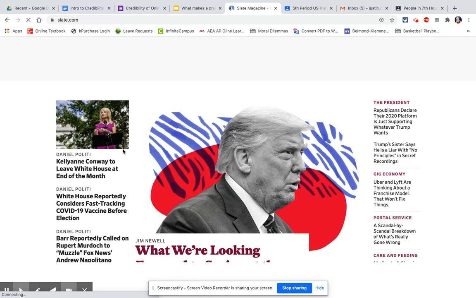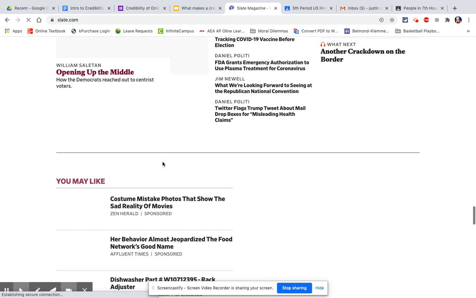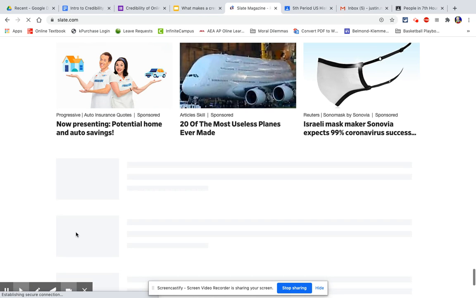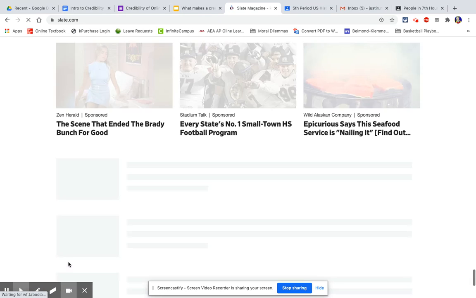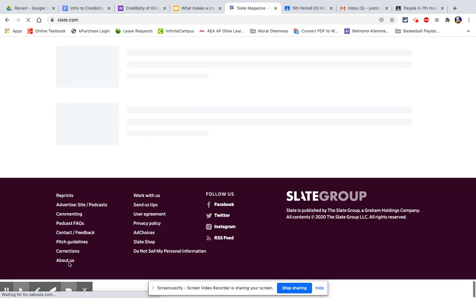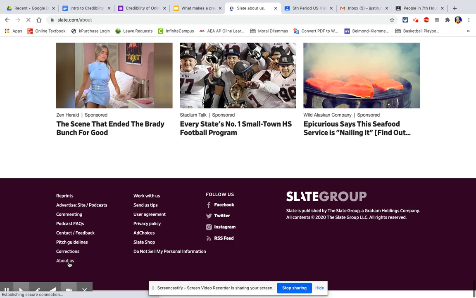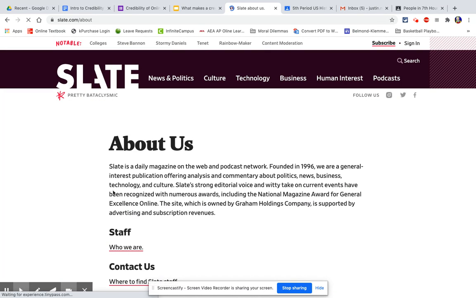And if you can't find a whole lot on the homepage, another good place to go is all the way to the bottom of websites. A lot of times they'll have a place that says About Us. So I'm going to go down here and click on the About Us section. And then it's just going to give you a little bit of background. Here are some good things to look for.